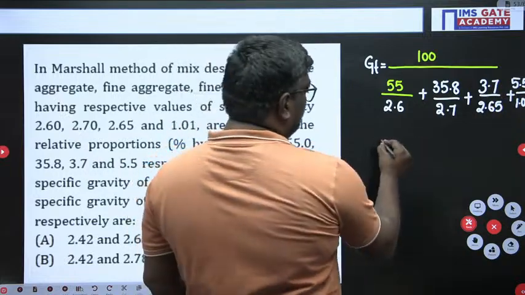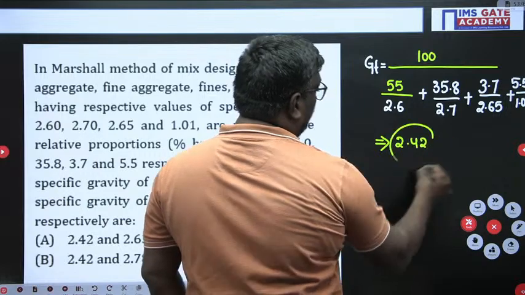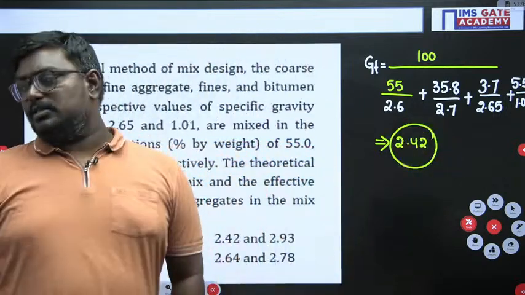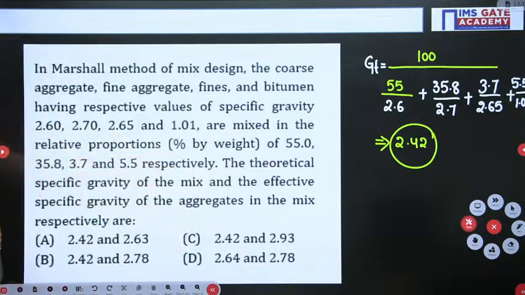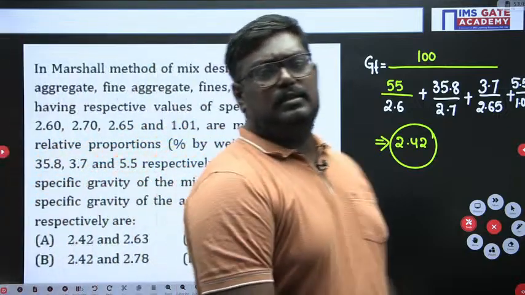If you do this, the theoretical specific gravity will be around 2.42. Agree? Is this clear for everyone?